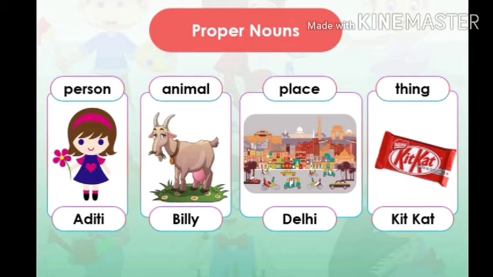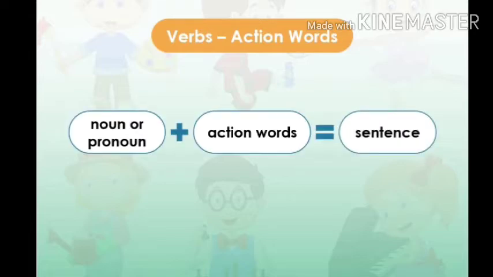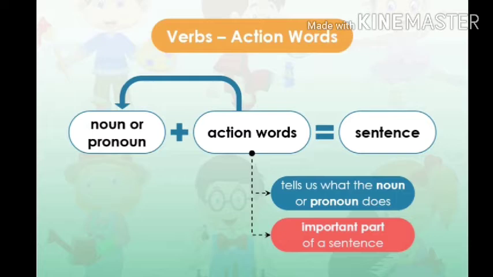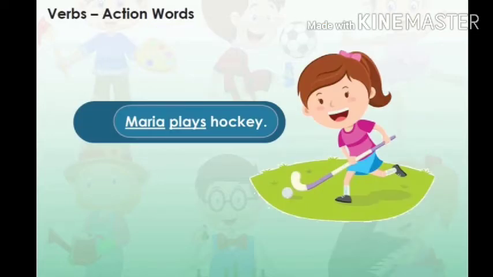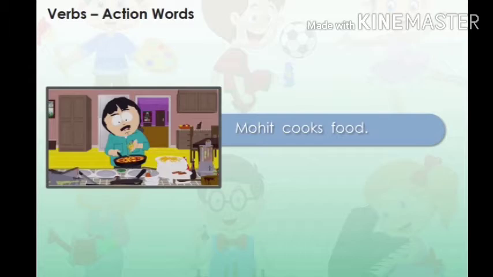Now, let us come to the topic, that is verbs or action words. Doing words or action words are called verbs. They are the words that tell us what the noun or pronoun does. Verbs are an important part of a sentence. They complete the sentence. For example, Maria plays hockey. In this sentence, Maria is a proper noun who is doing the action plays. So, plays is a verb.